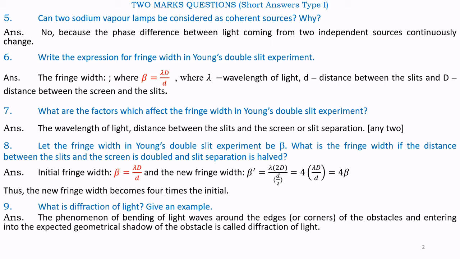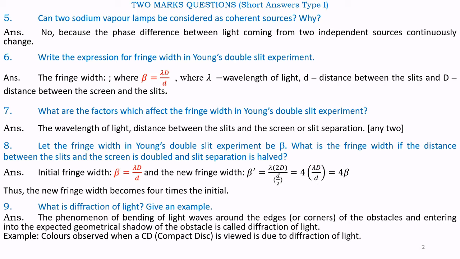That is, bending of light around the edges is diffraction, and entering into the expected geometrical shadow of the obstacle is called diffraction of light. Example. Colors observed when a CD is viewed are due to the diffraction of light.